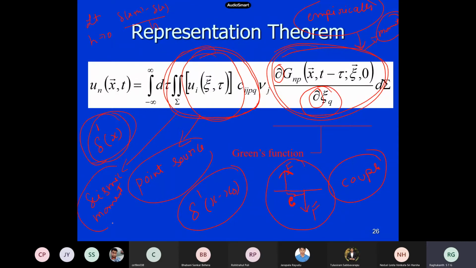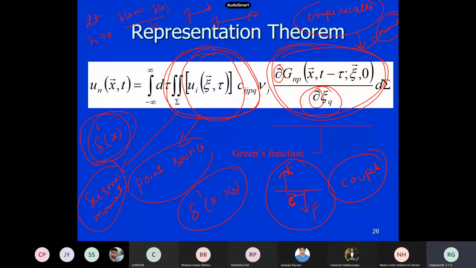If you know the response for a force, how do you find out the response for a moment? Like I have a cantilever, I know the solution for force. Now I want to find out a solution for a couple which is acting at the same point. What do you have to do? Do we have to do the derivation once again, or what is the simplest way? Principle of superposition, no, superposition is fine.